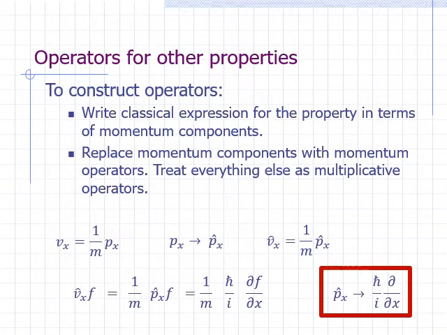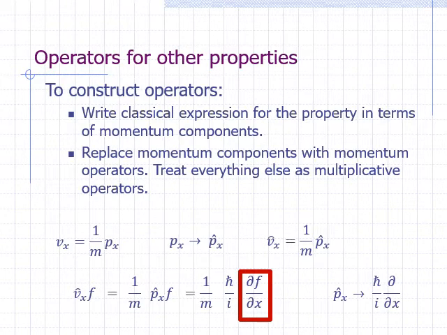Recall that p sub x is h bar over i times the derivative with respect to x. So we can also say that v sub x operator applied on function f means taking the derivative of f with respect to x, then multiplying by h bar over i, then multiplying by 1 over m.